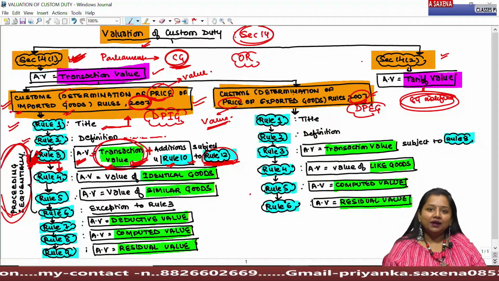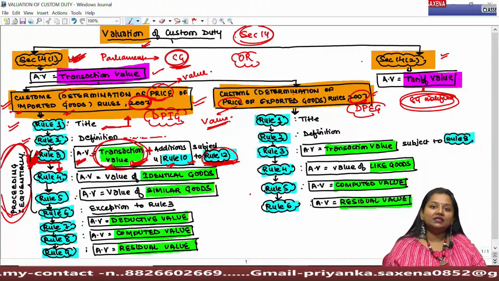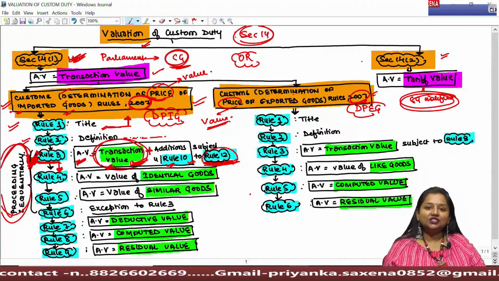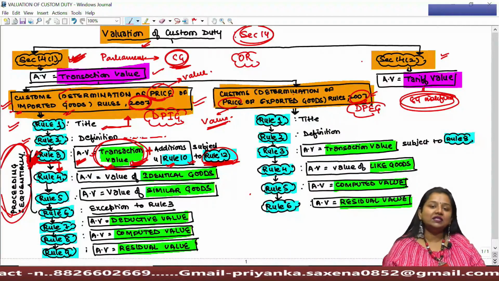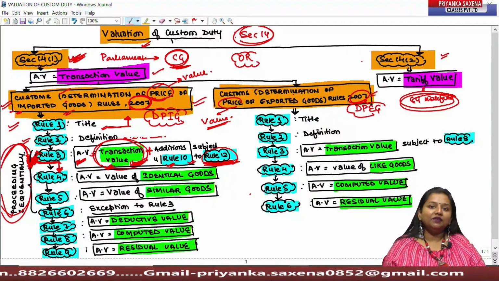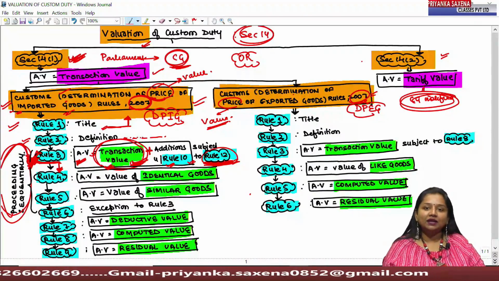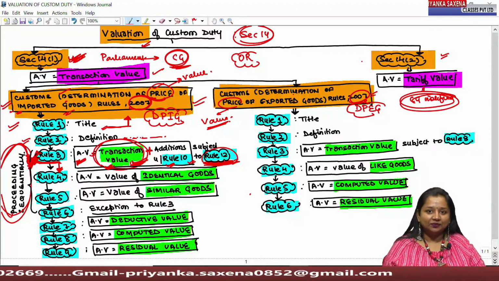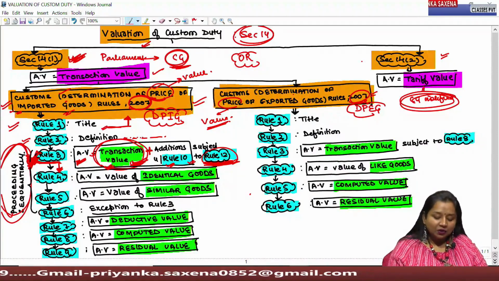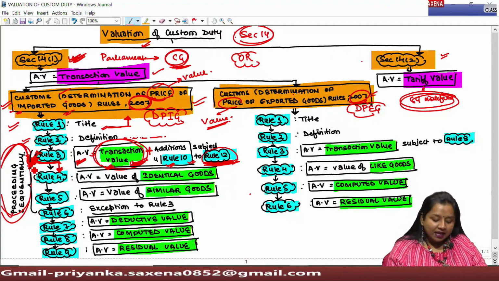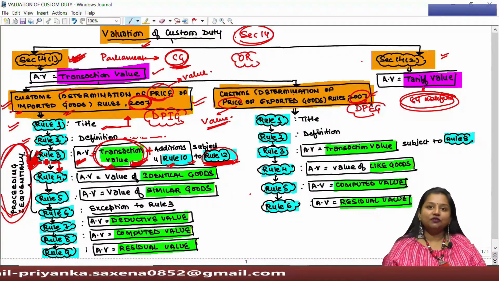In session 1, we had concluded Rule 10 sub Rule 2, and under session 2, we had concluded Rule 10 sub Rule 1, wherein different additions need to be made while determining the assessable value. Today, we'll conclude this topic by enhancing the provisions of Rule 3.